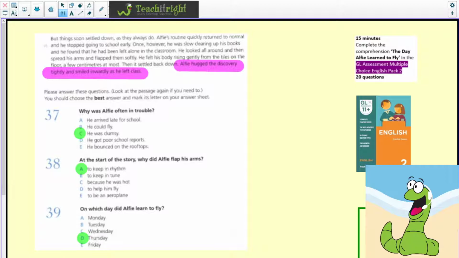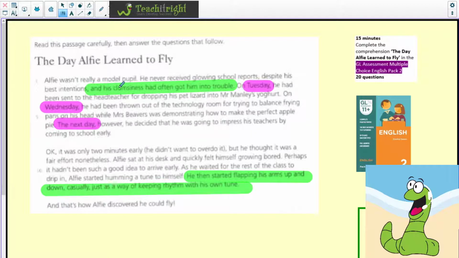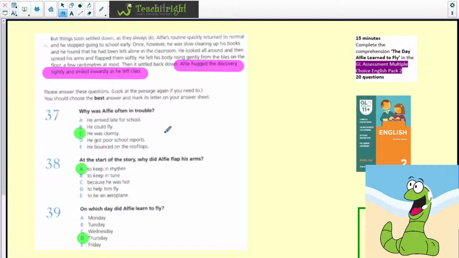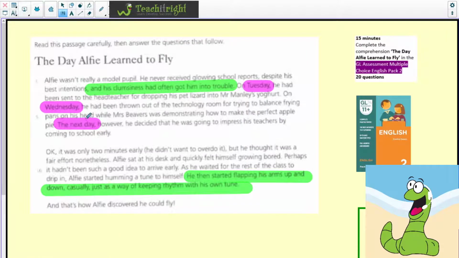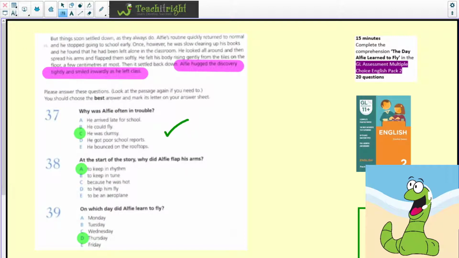Why was Alfie often in trouble? Well, if we look back at the beginning of the passage, it says, and his clumsiness. So he was quite clumsy. So C. At the start of the story, why did Alfie flap his arms? So we go back and have a look. He then started flapping his arms up and down casually, just as a way of keeping rhythm with his own tune. So initially, it was about keeping rhythm.